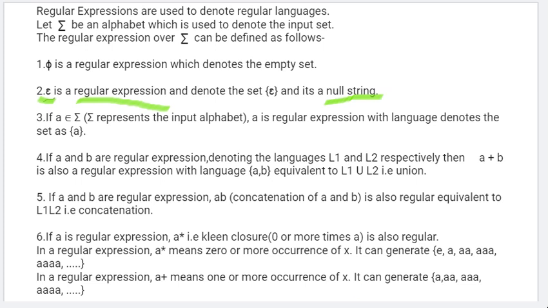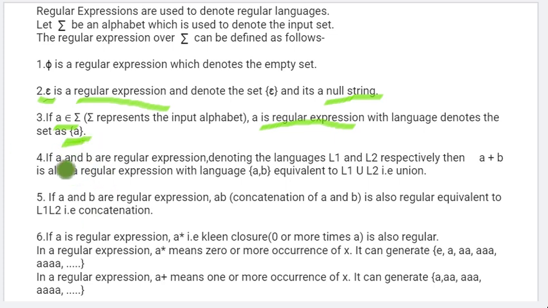So we are talking about what things we can use in a regular expression to denote a regular language. Suppose a belongs to this input set, like a, b, c or 0, 1, these symbols are inputs. In the same way, if a belongs to the input set, then a is a regular expression. We will be using those input symbols as regular expressions, and we denote them with curly brackets: open the curly bracket, write the input symbol, and close it.